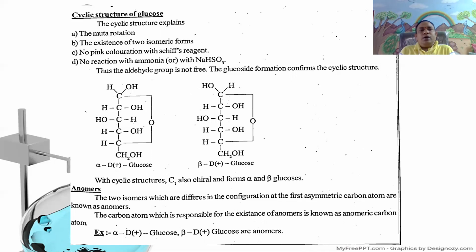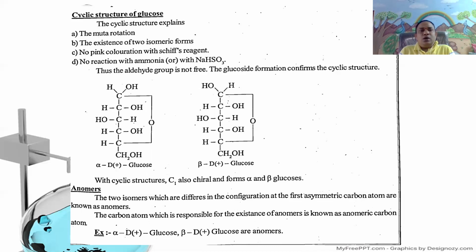aqueous solution, and it doesn't restore the pink color with the Schiff's reagent, and when it reacts with ammonia and sodium bisulfite. Based on these facts, the cyclic structure explains, first, mutarotation, and second, the formation of alpha and beta methyl glucosides when it combines with methanol in aqueous solution.